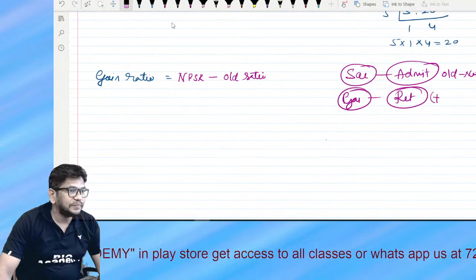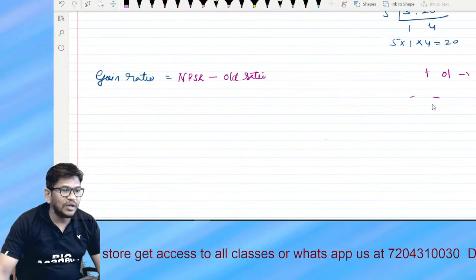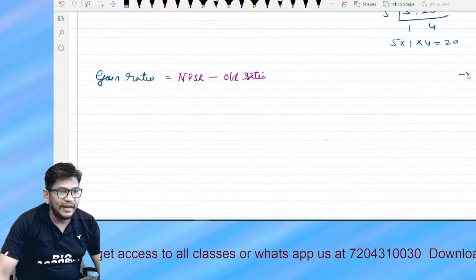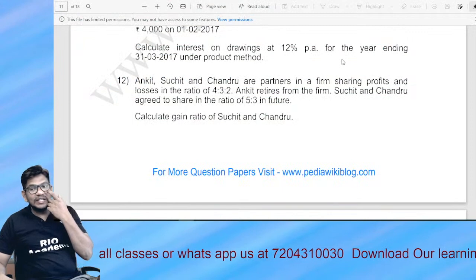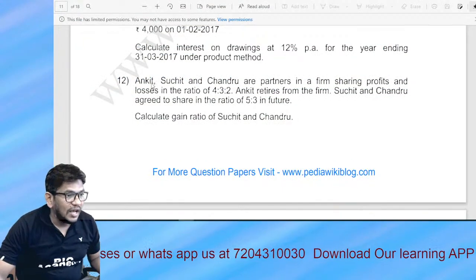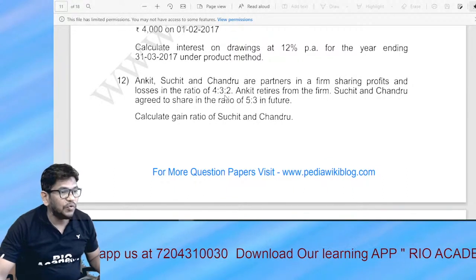Here is the problem we have, and after this I want to end because it is getting late for you. This is the last question. I'll continue tomorrow, in the evening at 6:30. All right. So guys, Ankita, Suchit and Chandru are the partners sharing profit and loss in the ratio of 4:3:2.